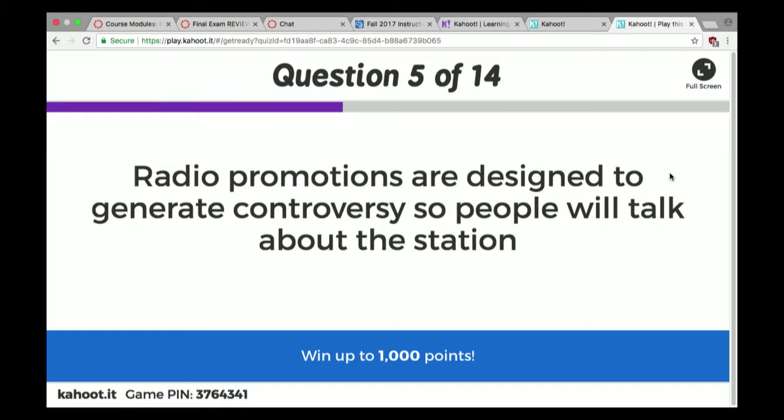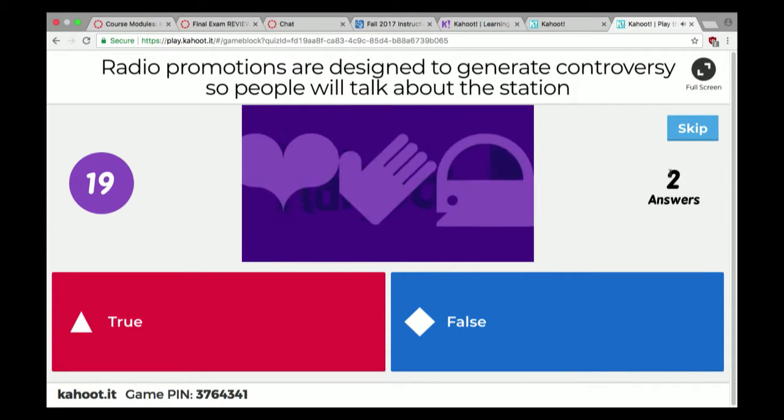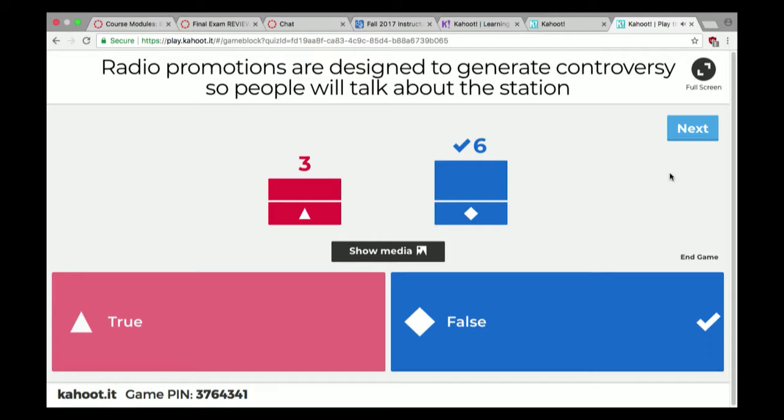Question 5. Radio promotions are designed to generate controversy so people will talk about the station. Sounds pretty bad for business. It's false. It's bad for business. So remember that the department in the radio or television station that buys advertising on other media to promote your own station, that's the promotions department. So they typically wouldn't want people to get all upset about what they're doing.